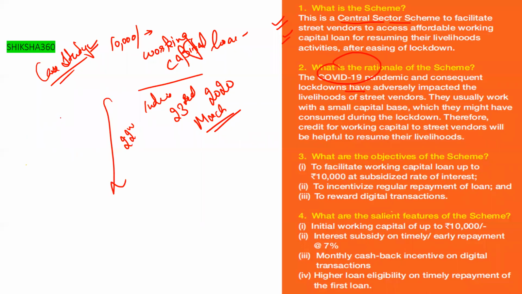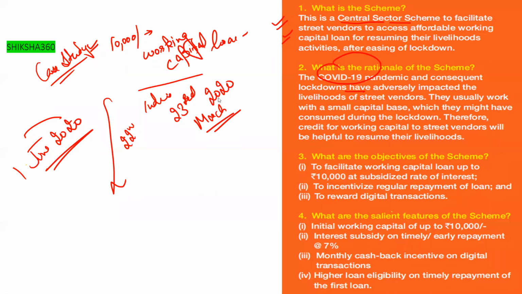That's why on 1st of June 2020, this scheme was launched. They usually work with a small capital base, which they might have consumed during the lockdown. Therefore, credit for working capital will be helpful to resume their livelihoods.